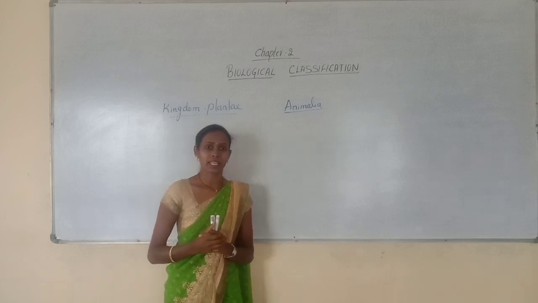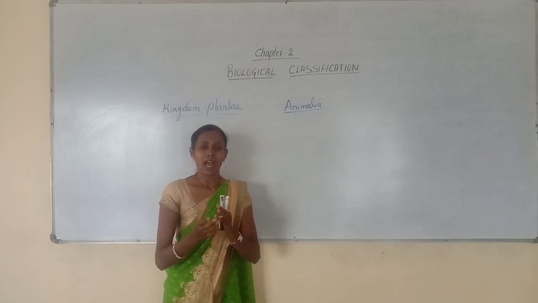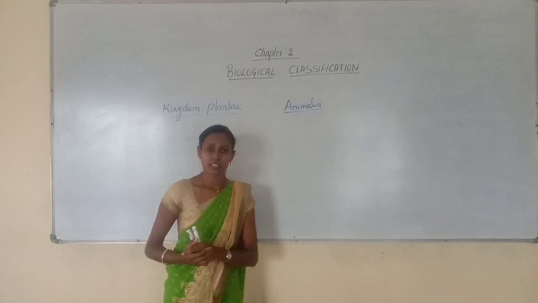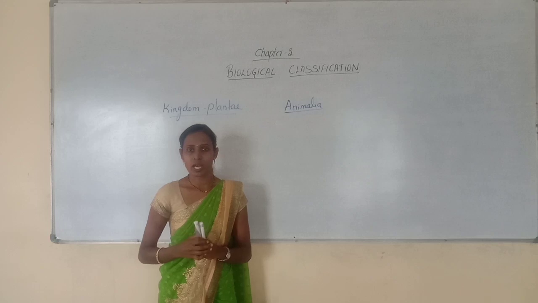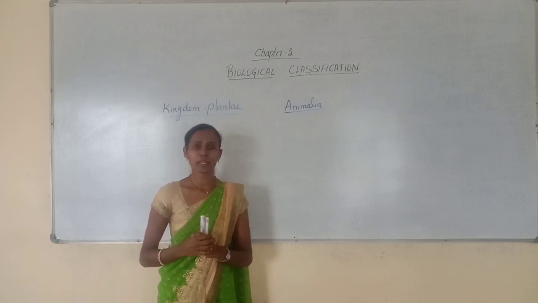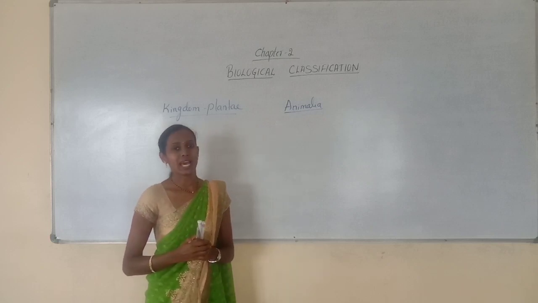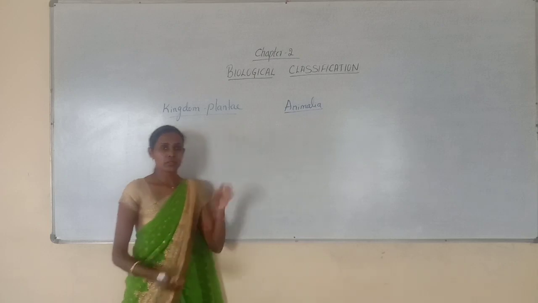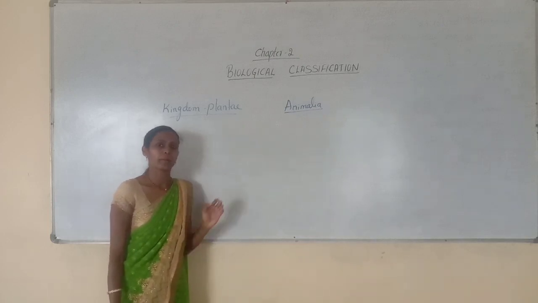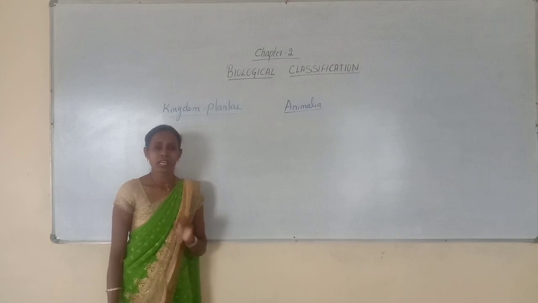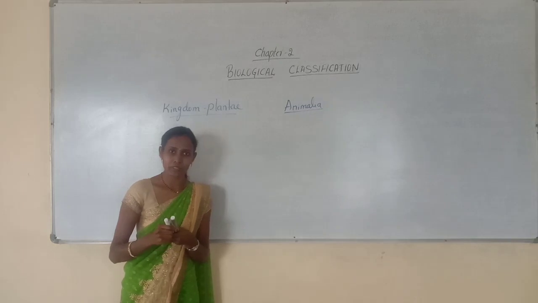In this kingdom, all members are multicellular, macroscopic, and eukaryotic organisms. Multicellular means they are made up of many cells. They are macroscopic, so they can be visible.